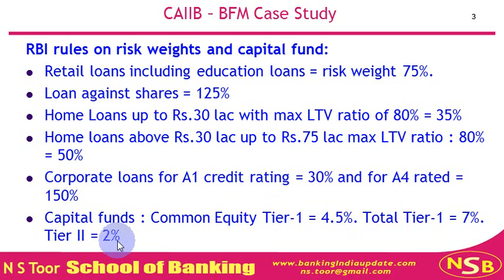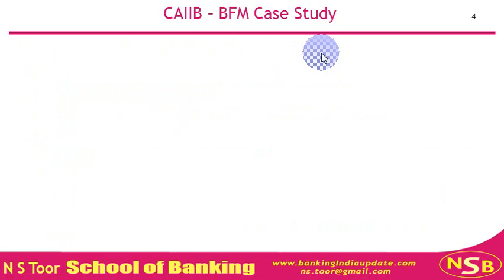This means total capital fund would be 7% plus 2%, that is 9%. So these are the rules of Reserve Bank of India on risk weights and capital funds. Based on this information, we are to make certain calculations relating to risk weights and capital funds. Let us go to our questions.